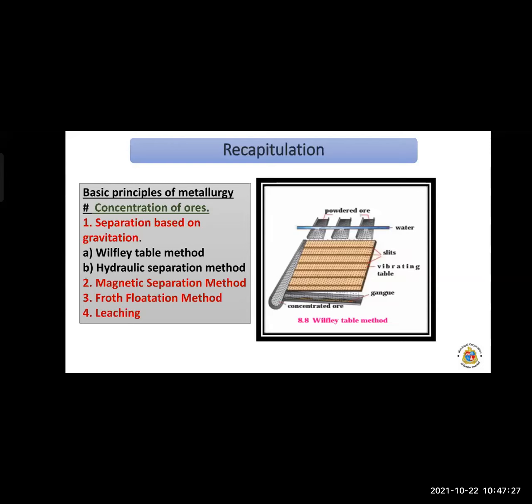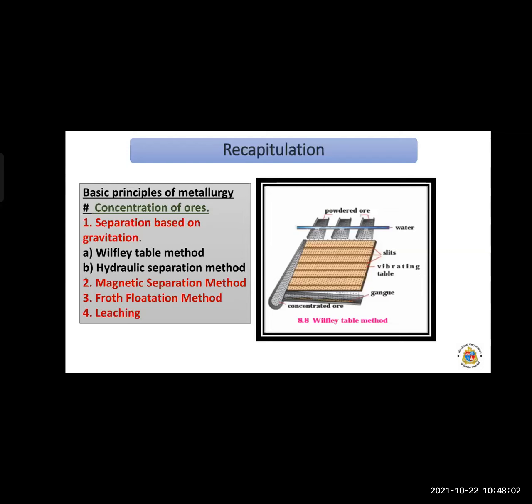Now this concentration of ores has different stages. First is the separation based on gravitation, which consists of two sub-stages: the Wilfley table method and the hydraulic separation method. The second stage is the magnetic separation method. The third is froth flotation and the last is the leaching method. These are the methods used to concentrate the ores, to remove the gangue particles from the ores.